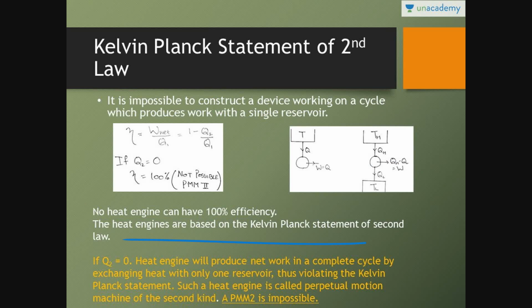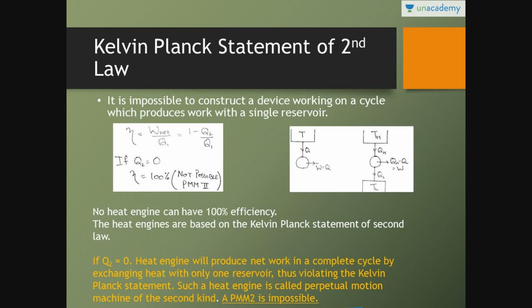So no heat engine can be 100% efficient. The heat engine is based on Kelvin-Planck statement of second law. Simply, if you have to take the net work output, you have to run the heat engine between two reservoirs. So if Q2 is equal to 0, the heat engine will produce net work in a complete cycle by exchanging heat with only one reservoir, thus violating the Kelvin-Planck statement. Such a heat engine is called perpetual motion machine of second kind.